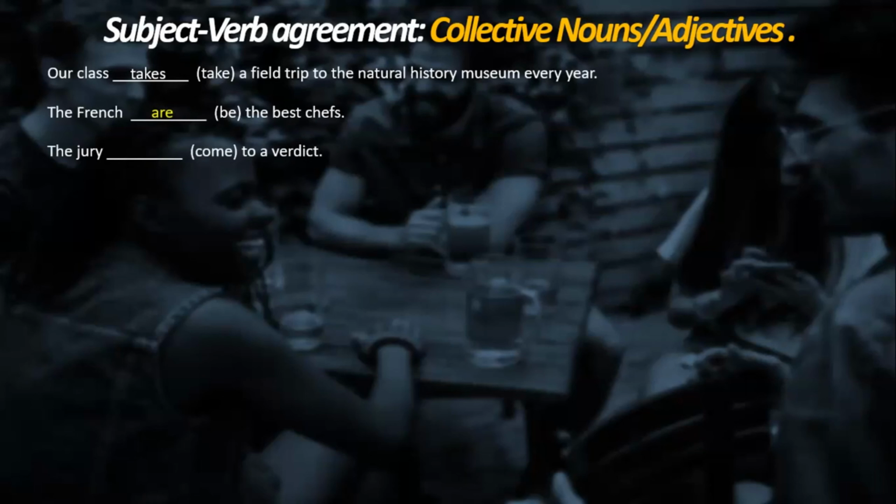Jury is a group of people in the court. They take the decision. I think it comes. So the full sentence is? The jury comes to a verdict.